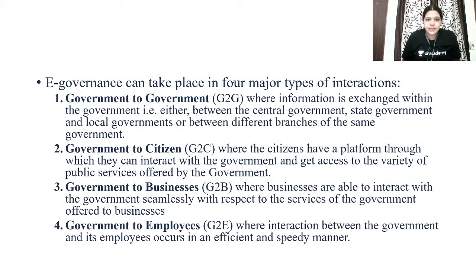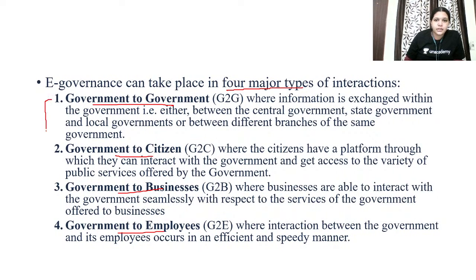So what are the e-governance initiatives? First, you have to talk about the four major types of interaction. Don't mention everything, this I have given for explanation. But talk about government to government, government to citizen, government to business, and government to employees.